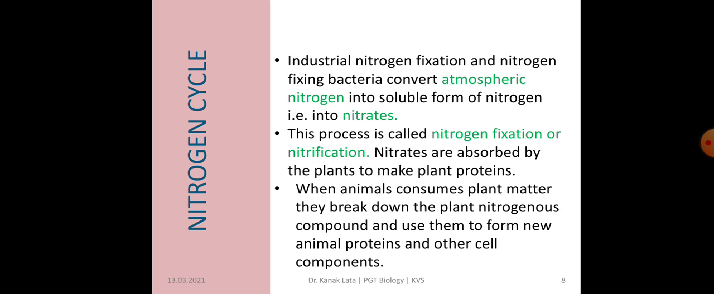Now these nitrates are absorbed by plants and plants make their own protein, and when these plants are consumed, animals break down the plant protein and use it to form new animal proteins and other components of the cell.